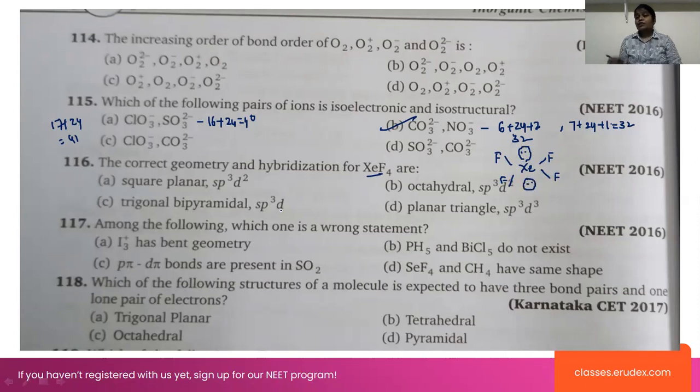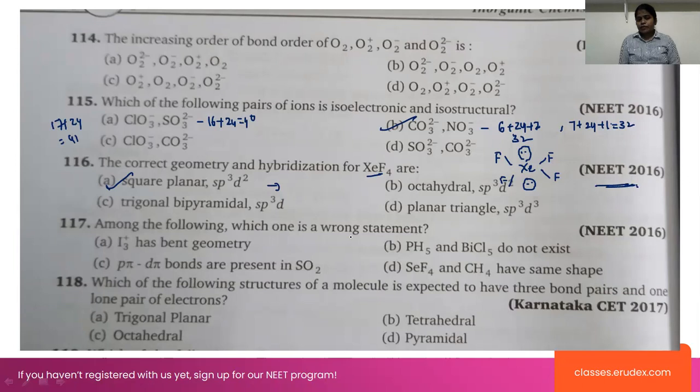So here they are asking the geometry, including the lone pairs. So in this case, it will be 2 lone pairs plus 4, 6. 6 indicates that this will be sp3d2 hybridization and square planar. sp3d2 hybridization and square planar. So look at, this is a NEET 2016 question.